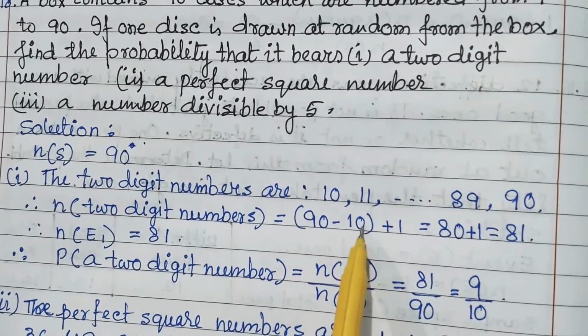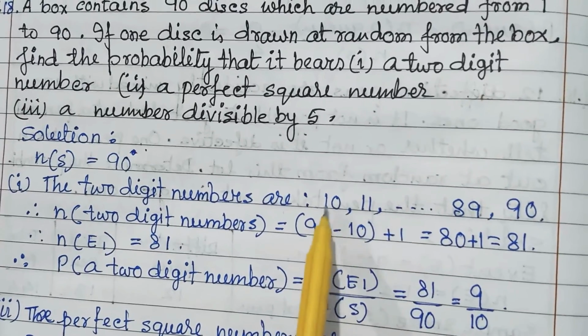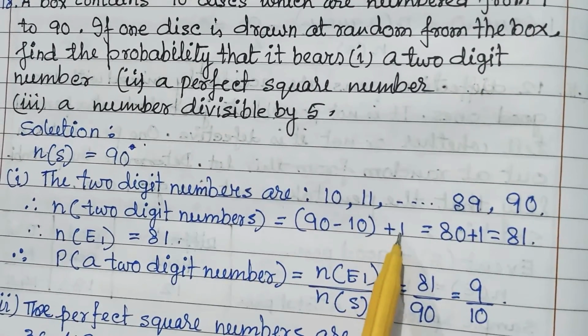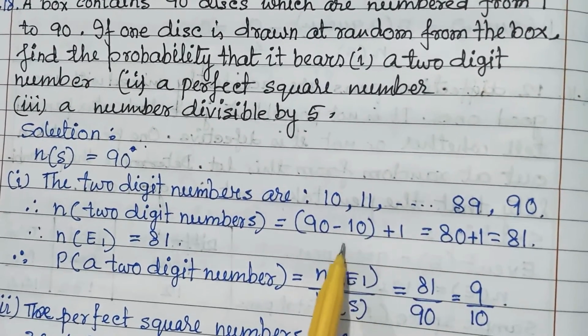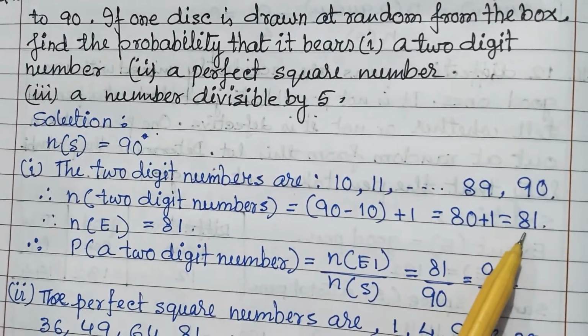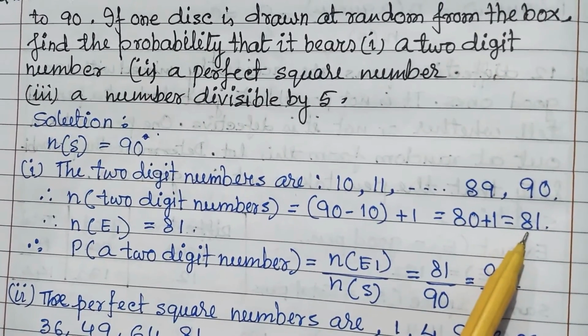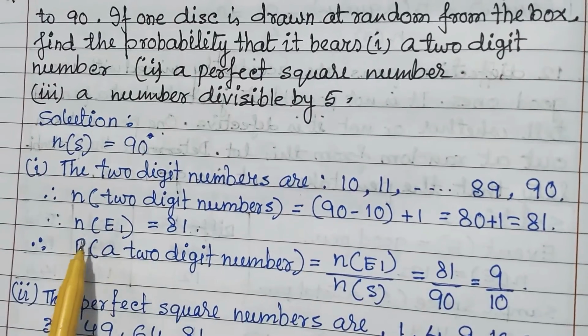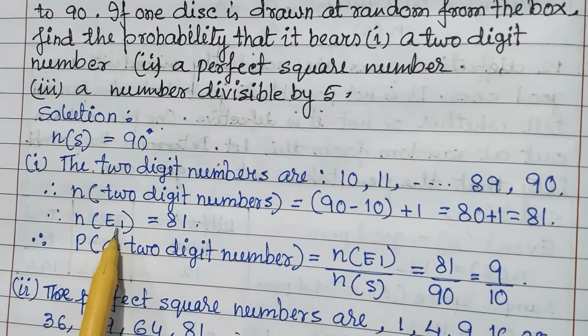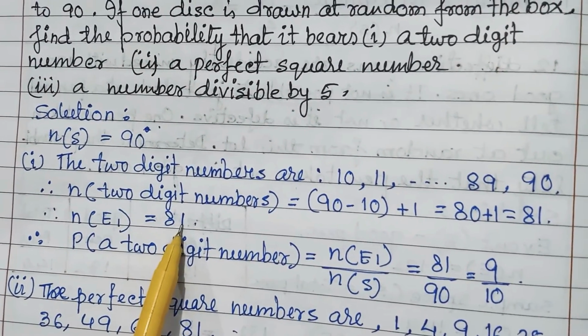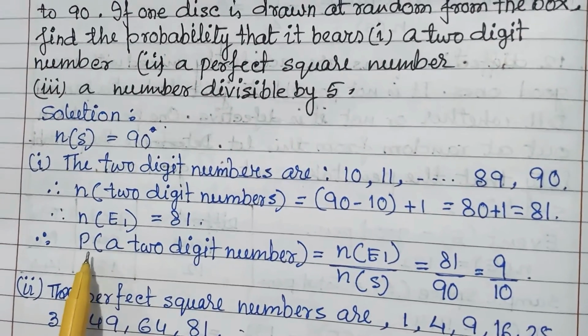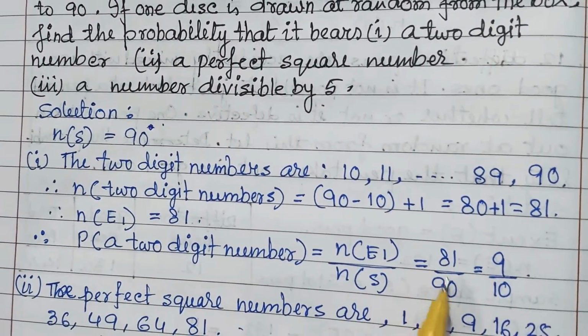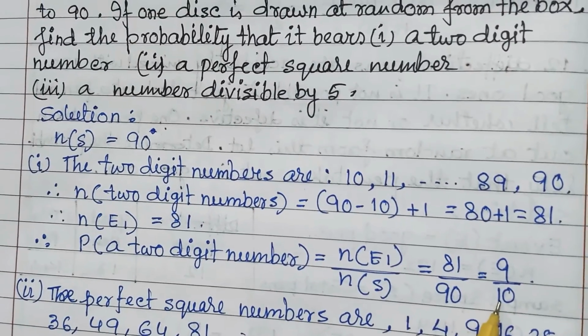Because of that, you have to do 90 minus 10 plus 1. Always count in this way. That is 81 discs in total, and the number of events is 81. The total number is 90, so the probability is 81 upon 90, which is 9 upon 10.